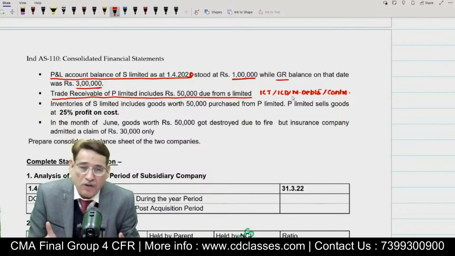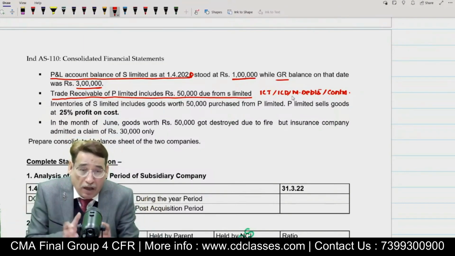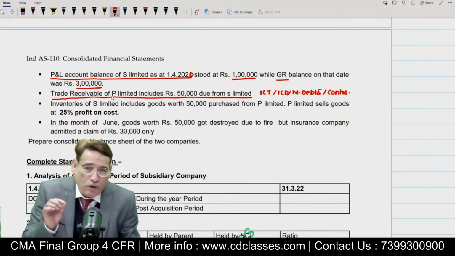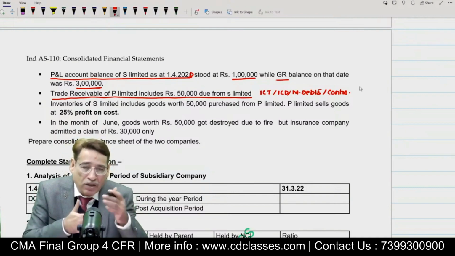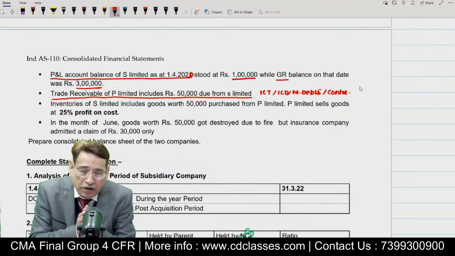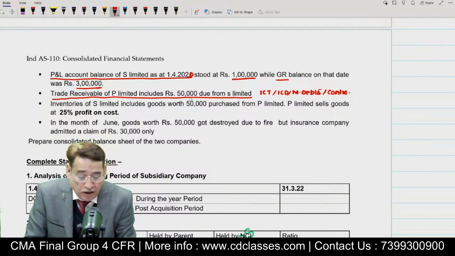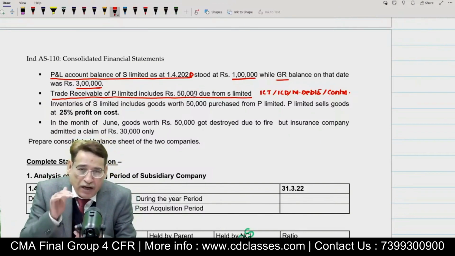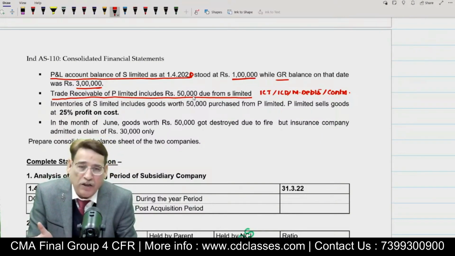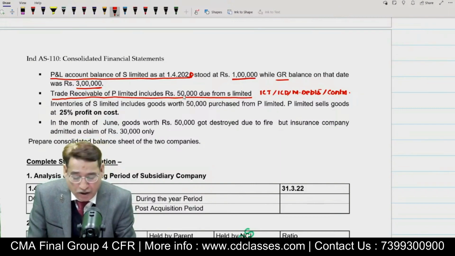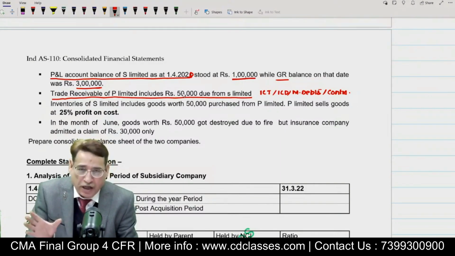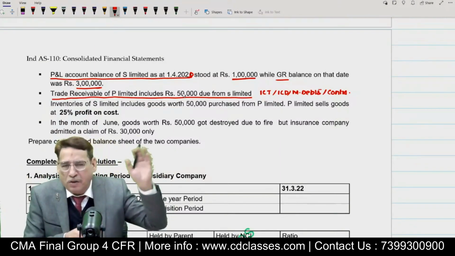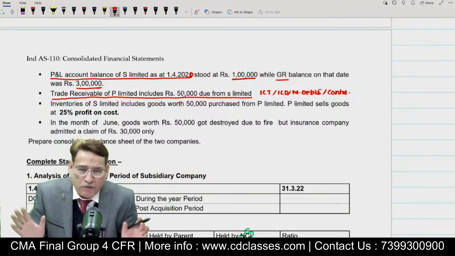The intercompany transactions will be eliminated. And how will they be eliminated? For example, when I write towards the asset side, I am simply going to add the amount of the trade receivable and then subtract intercompany debts 50,000. Similarly, towards the liability side, I am going to add the amount of the trade payable and subtract 50,000. Indirectly, it means intercompany transaction with respect to trade receivable or trade payable, irrespective of whether it is due to the parent or due to the subsidiary. We are not concerned with that.